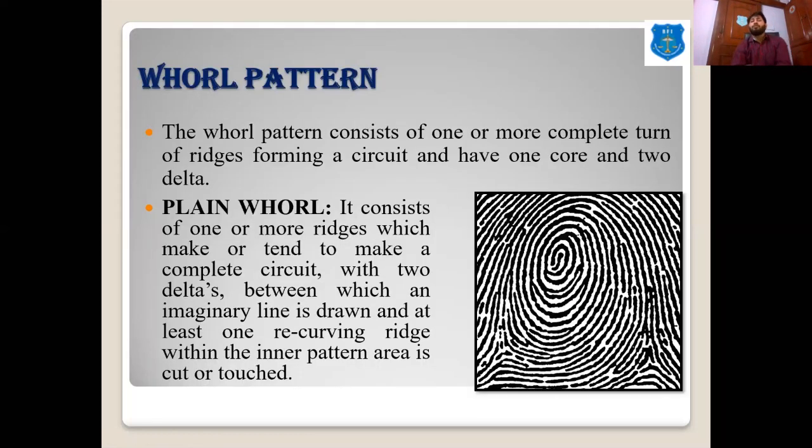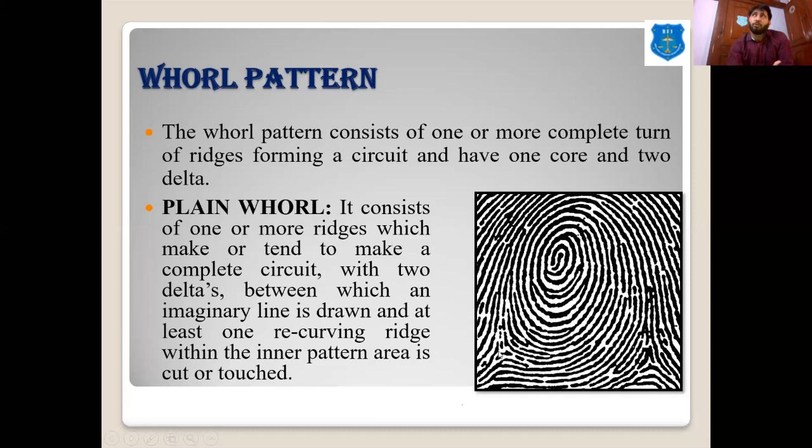So the next is the whorl pattern. It consists of at least one complete circuit, meaning a circle-like formation. You can see in this one complete circuit of the ridge. So it has one core, this central part, and two deltas.